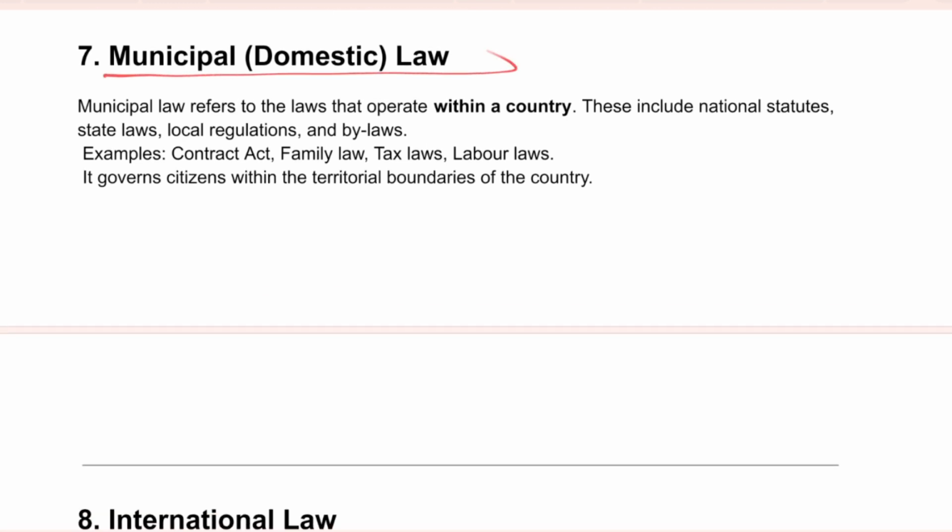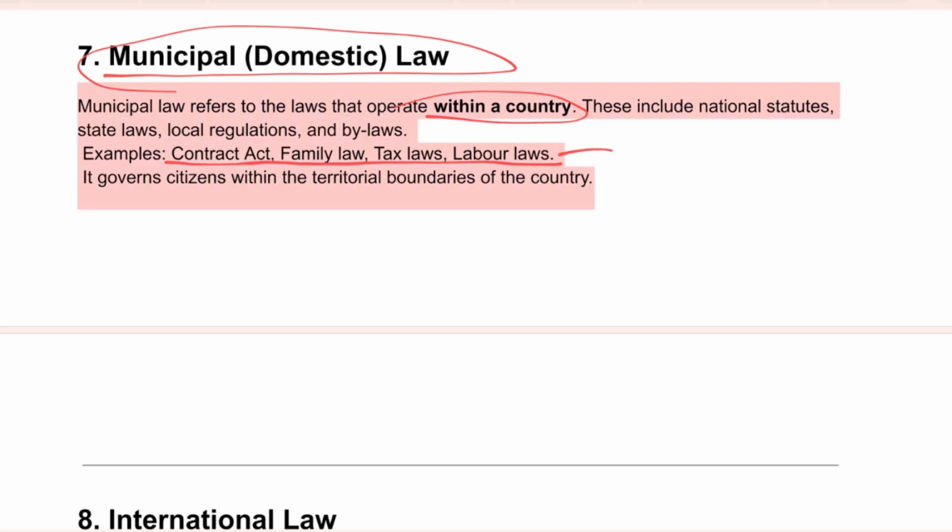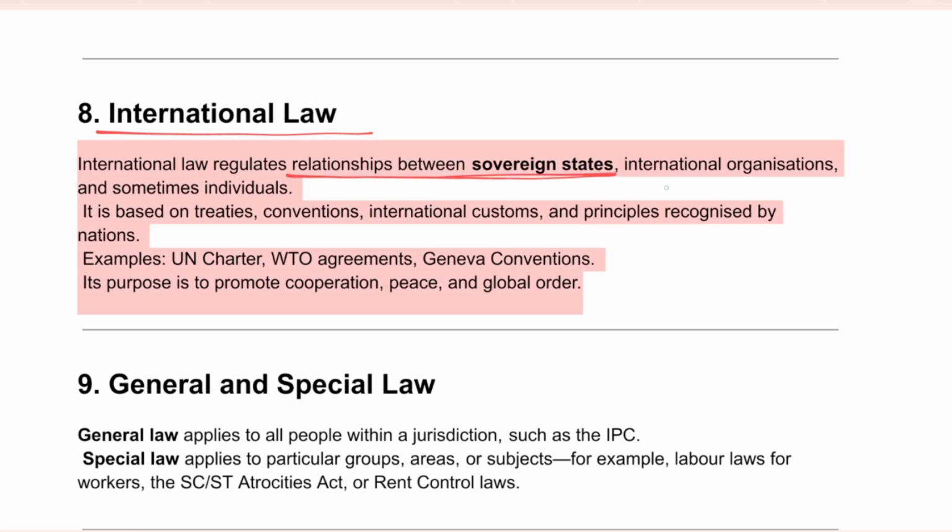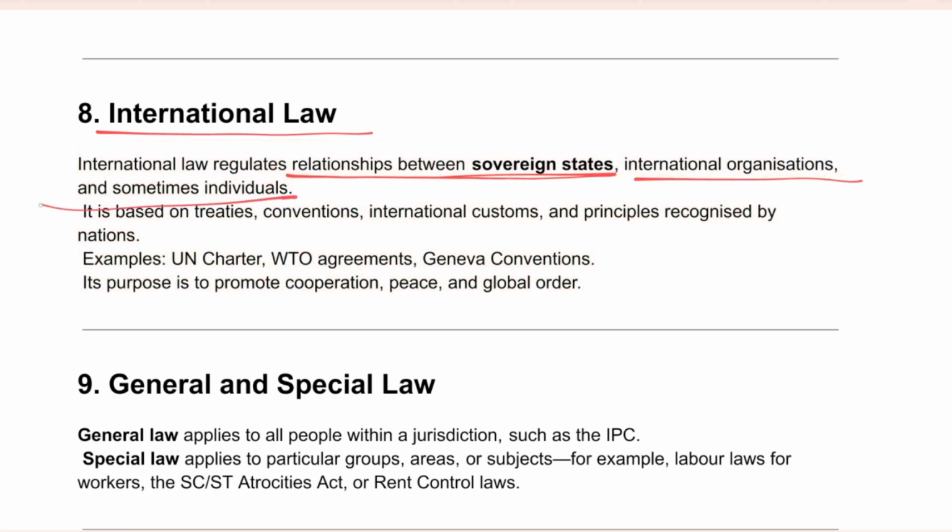Then comes municipal law, meaning domestic law, meaning all the laws that govern within our country, that is India. For example, Indian Contract Act, family law, tax, labor law. These laws are only applicable in India itself. Then comes international law. Why did international law come into existence? Because it helps to establish the relationship between sovereign states, international organizations and sometimes individuals also. For example, if we want to do trade, exports and imports with different countries, then these laws help to regulate disputes and maintain order. For example, UN Charter, WTO Agreement, Geneva Convention.